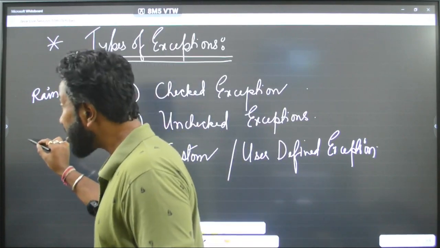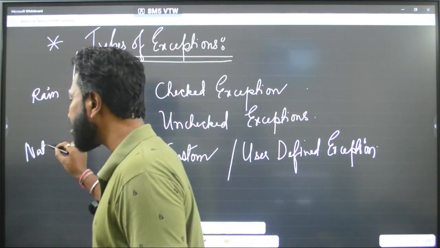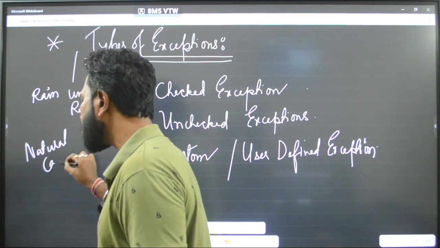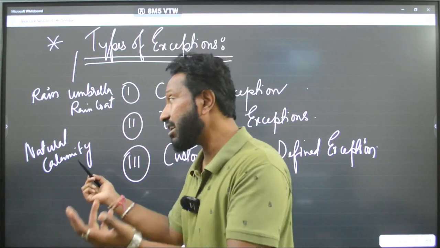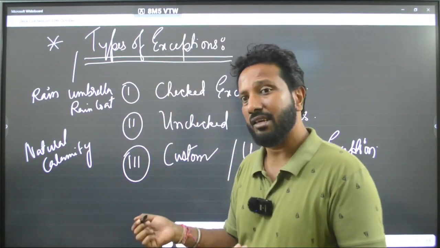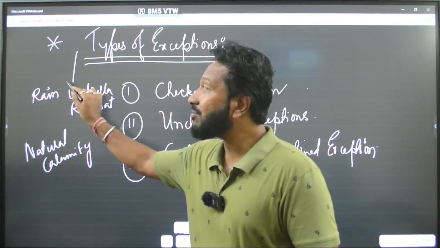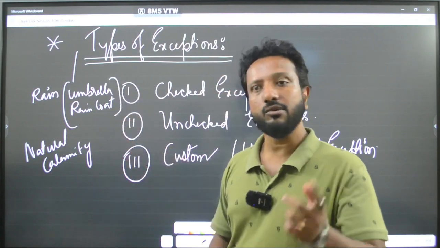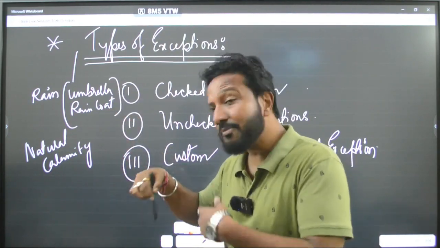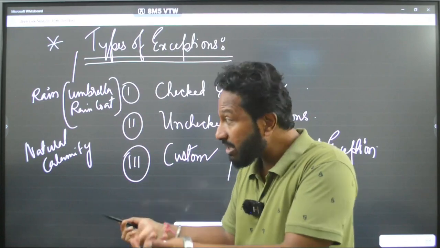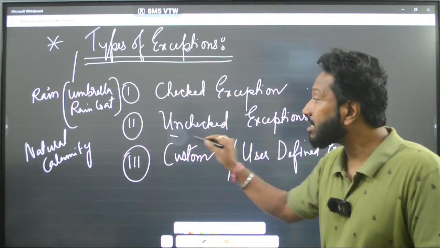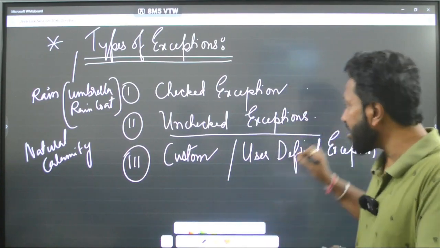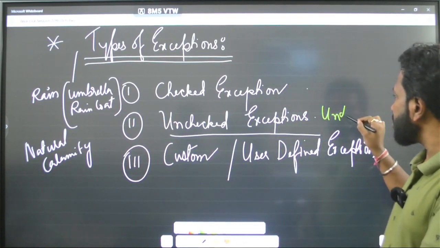But any natural calamity, I am not certain about that. It can be rain, it can be earthquake, it can be anything. Will it work if I take an umbrella or raincoat? It won't work. I have to be specific about that. So, when the type of exception is unknown, it is called unchecked exception, or you can say unknown also.